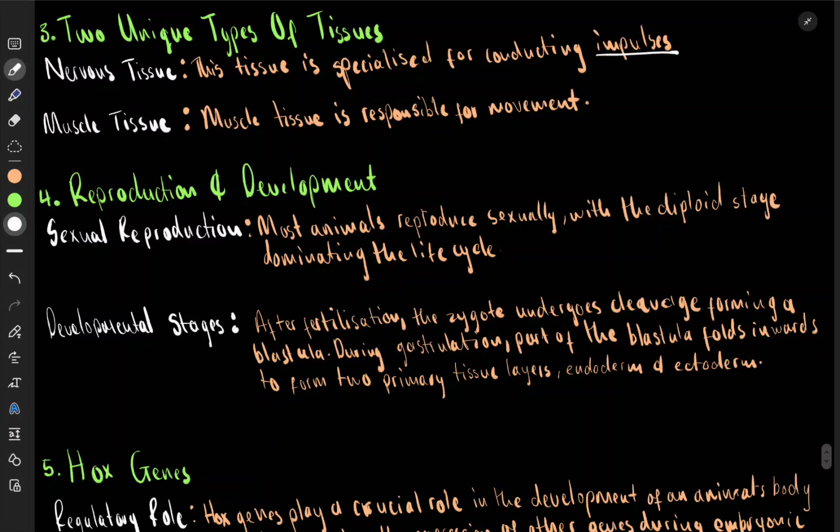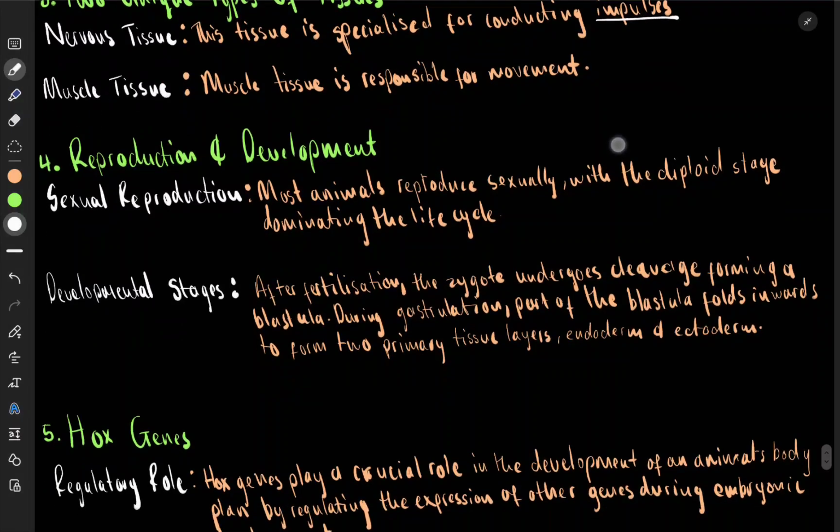Exactly. Now we go to another thing, and this is reproduction and development in animals. Animals go through sexual reproduction, where you have one male parent and one female parent coming together. When we say sexual reproduction, in biology we don't really focus on the organisms, but on the egg and the sperm. That is what we will be looking at: the sperm fertilizing the egg.